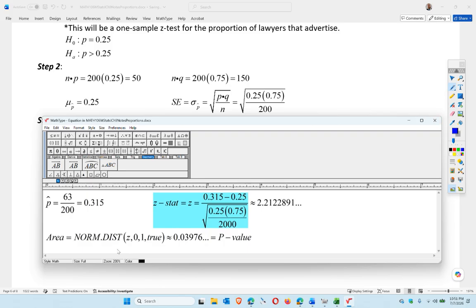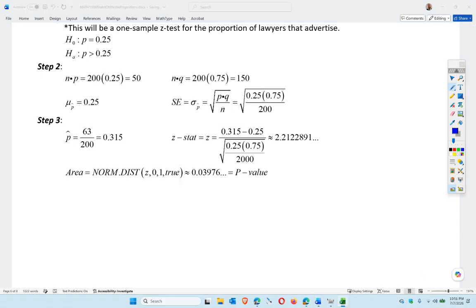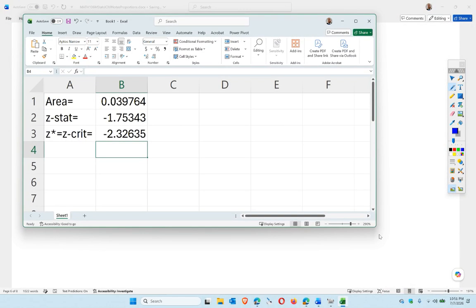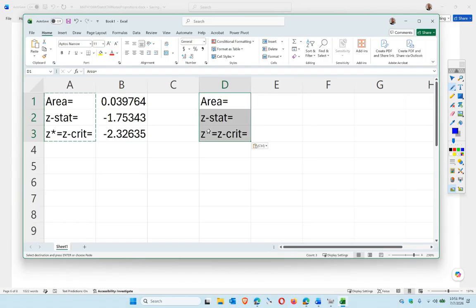So let's go to here and do a little math in our spreadsheet. Let's bring up our spreadsheet from before. And we're going to copy these, paste, and then shift these to the right.